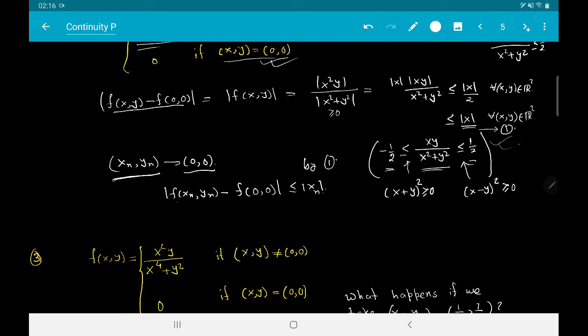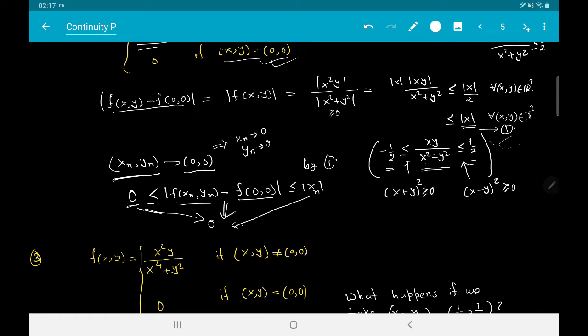And then what do we need to check? We need to check that this guy must converge to this guy, and this is now a consequence of, let's say, the sandwich theorem. So this guy is always bigger than or equal to 0. So this is a constant sequence 0. This converges to 0. Modulus of xn converges to 0 by definition. xn, yn converges to 0, 0 implies that xn converges to 0, yn converges to 0. So this also converges to 0.